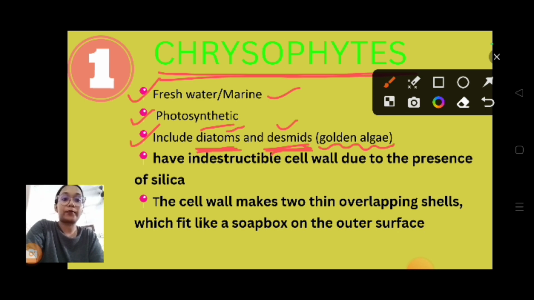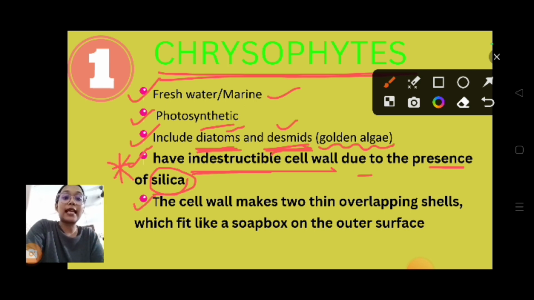They have a peculiar characteristic, that is an indestructible cell wall. Indestructible due to the presence of silica, meaning their cell wall is made up of silica, which you can't destroy. This is a unique feature of Chrysophytes.